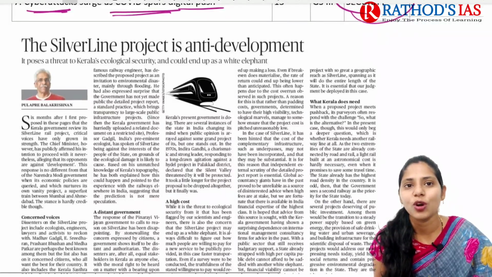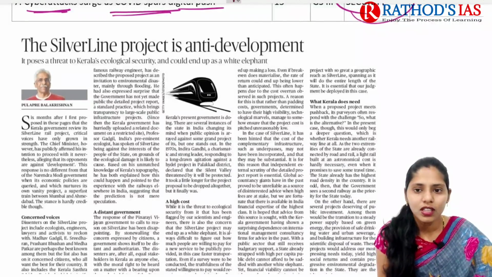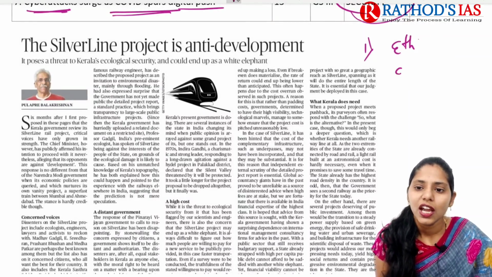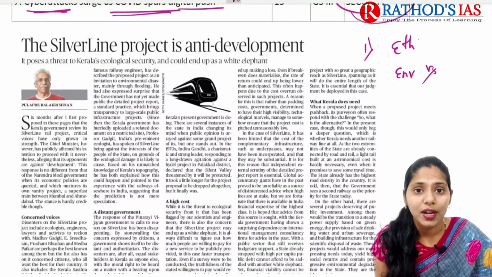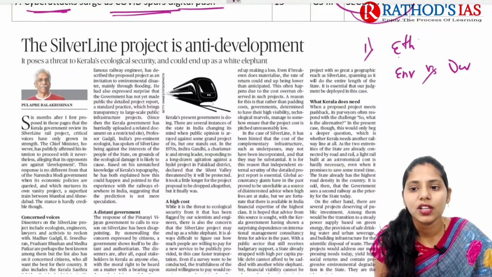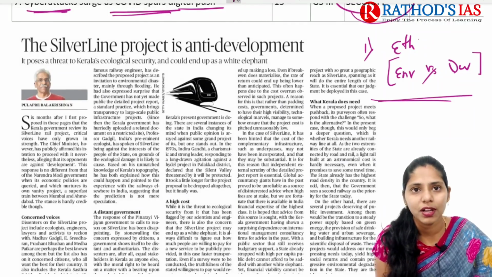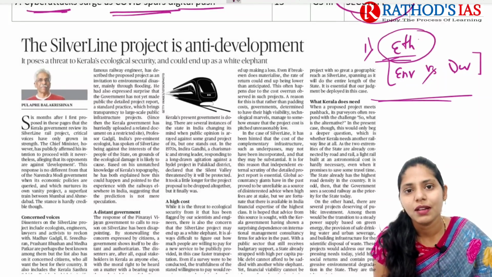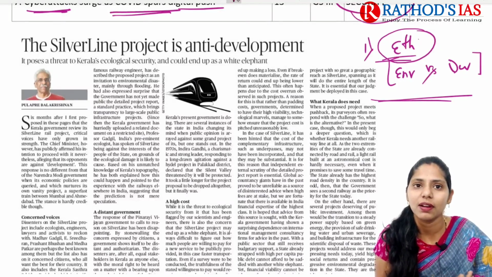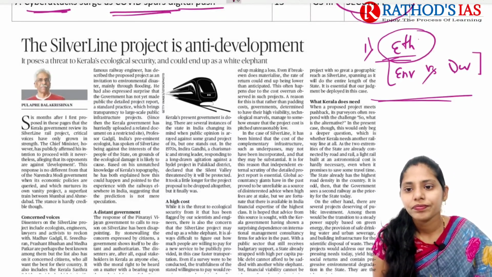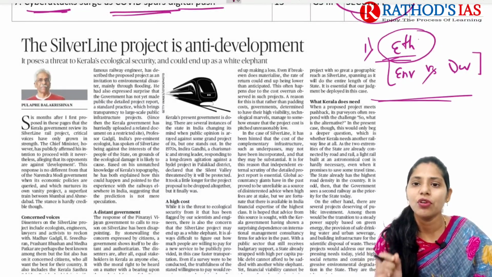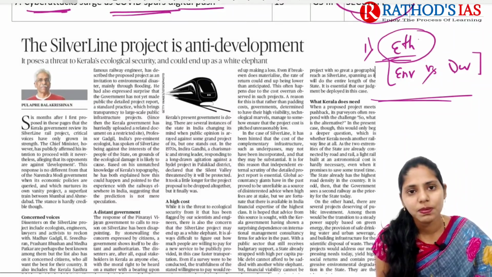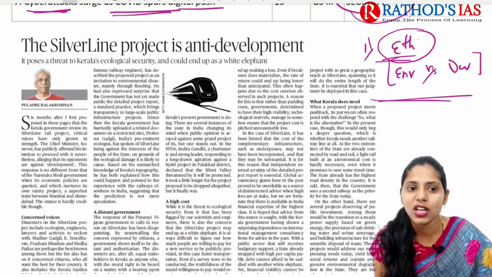It is regarding the Silver Line project being anti-development. There is one dilemma that comes up even when you are studying ethics: environment versus development. This is the double effect that we can see here, the theory of double effect. If you have studied the theory of double effect in your ethics, you will see the dilemma that arises here is environment versus development. Even if you are writing any case studies regarding environment versus development, you have to add this theory of double effect. Whenever you go for development projects, we know that it will have some negative impacts on the environment as well.